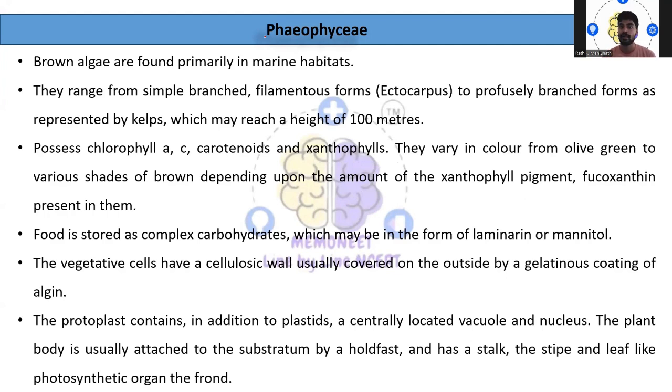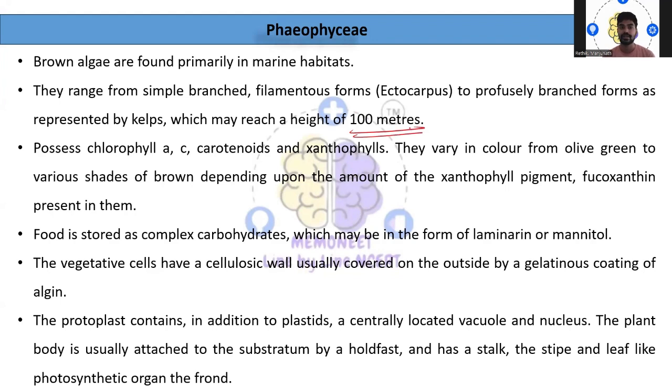Phaeophyceae, which is commonly called brown algae, are found primarily in marine habitats. They range from a single branched filamentous form to a branched, kelp-like structure, which may range in height up to 100 meters.